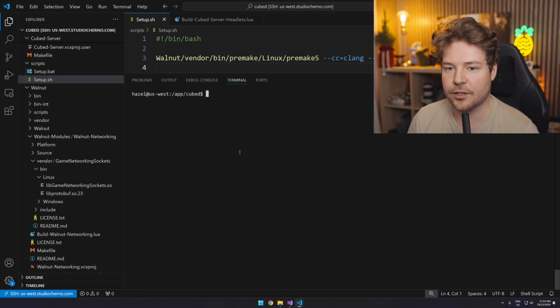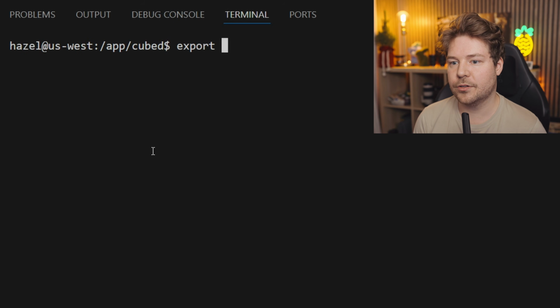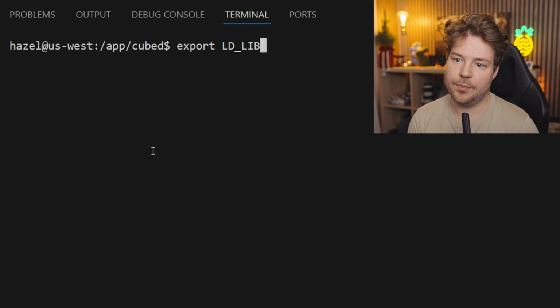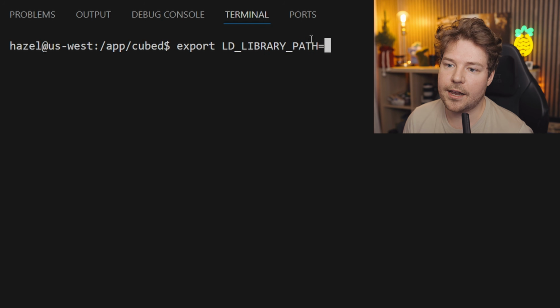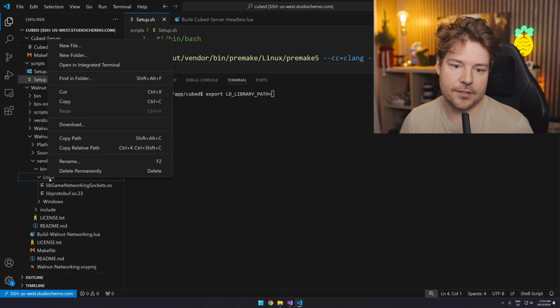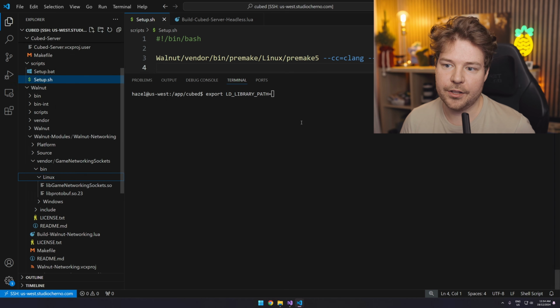I think I'll do that in a minute. I'll show you how to do that. But for now, what we can do is we can just do export LD_LIBRARY_PATH. So what this is doing is basically setting the path where we can look for dynamic libraries to load, right? And I'm going to set it to this. So I'll copy this directory, copy path, and I'll paste it in here.